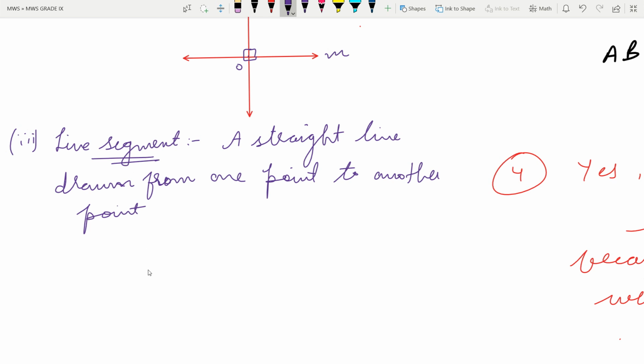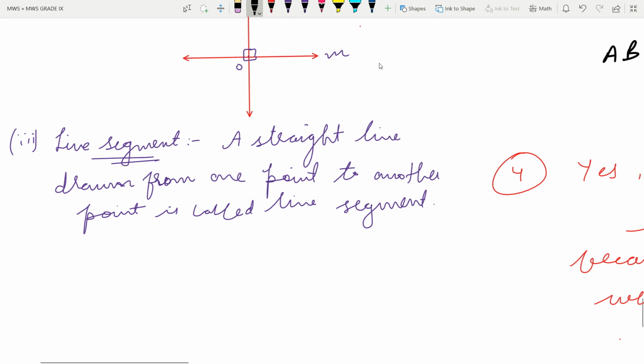A line which starts from one point and ends at another point is called a line segment. These definitions are very easy, you have done them in 6th, 7th, 8th grade. So now it's just a repetition.